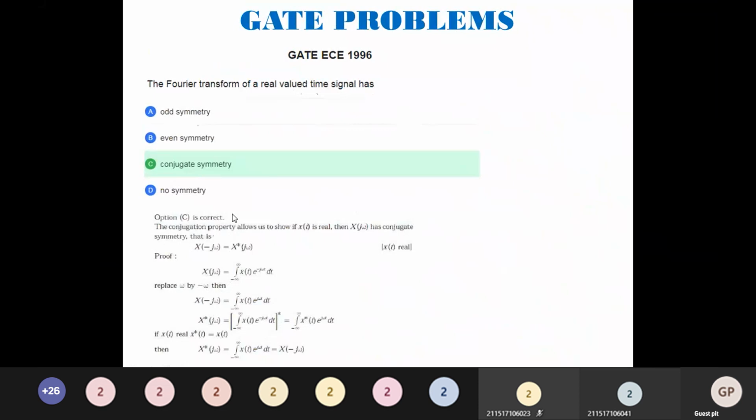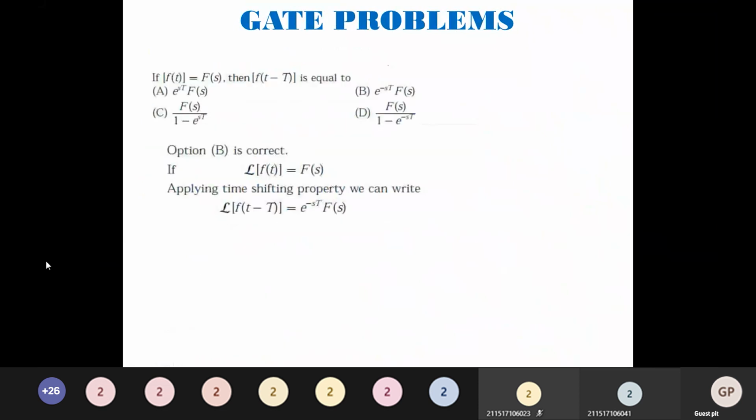Second question. If Fourier transform of x of t or f of t is f of s, then what is Fourier transform of t minus capital T equal to? Can someone tell me quickly what is the property involved here? They have given you, if Fourier transform of f of t is f of s, then what is Fourier transform of t minus capital T?